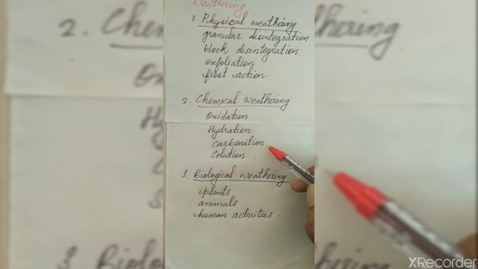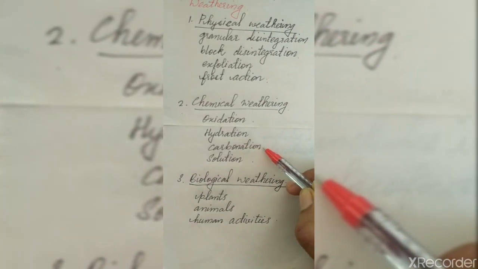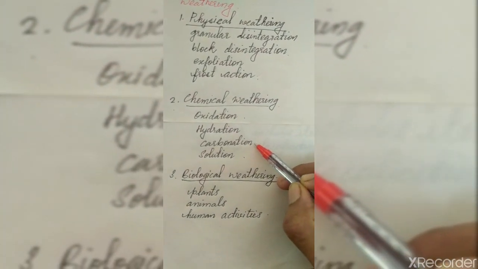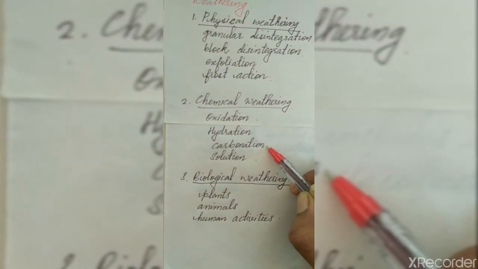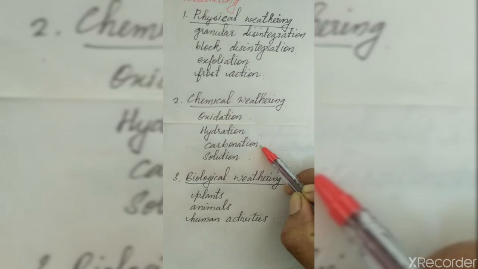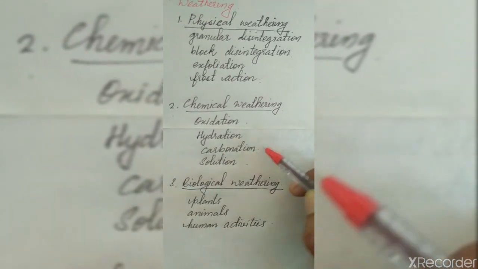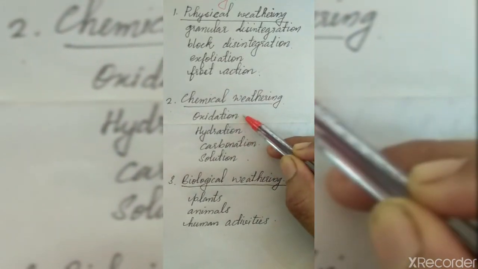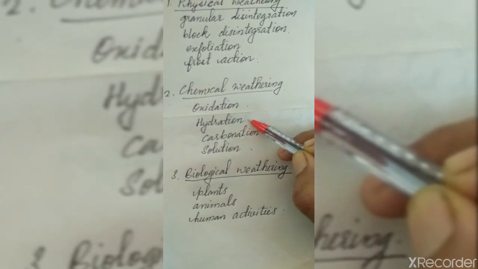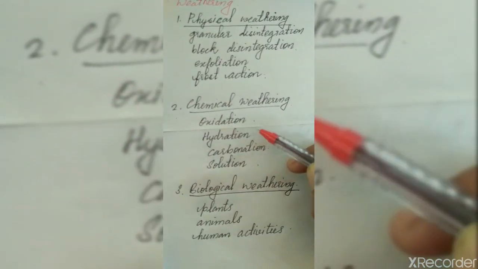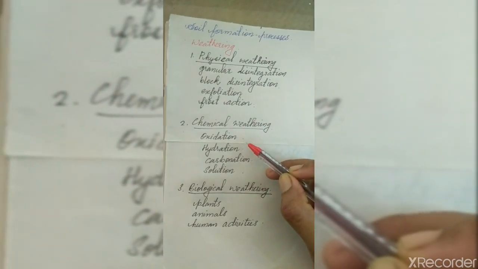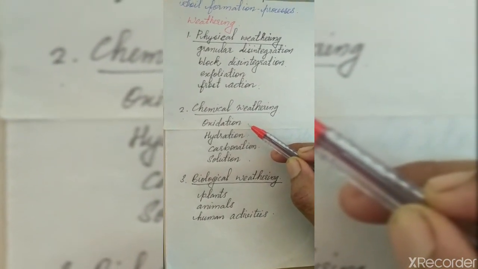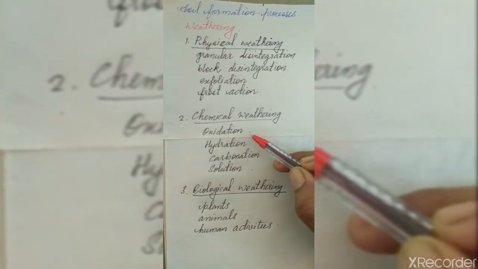Carbonation is also related to rainfall, but it occurs in limestone regions when limestone reacts with the carbonic acid present in the rainwater. Hydration and oxidation are related to the presence of moisture. This we can experience in tropical regions where it is always moist.